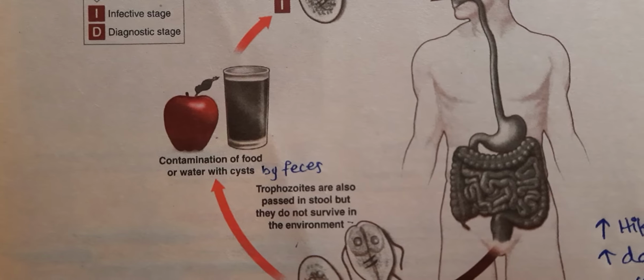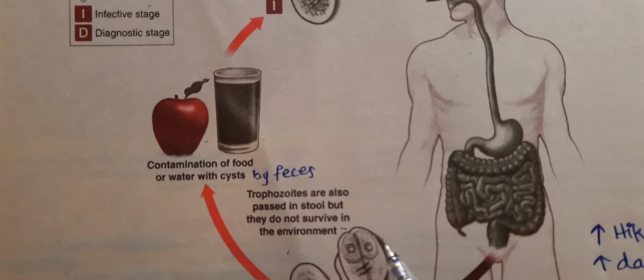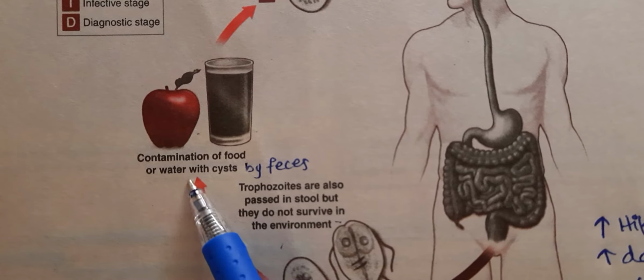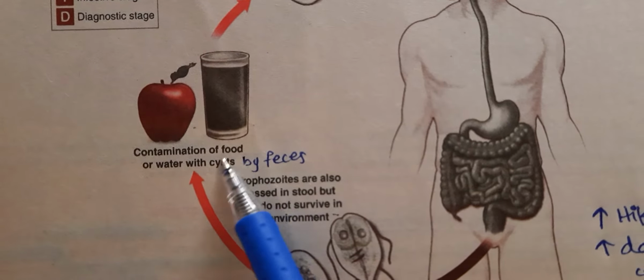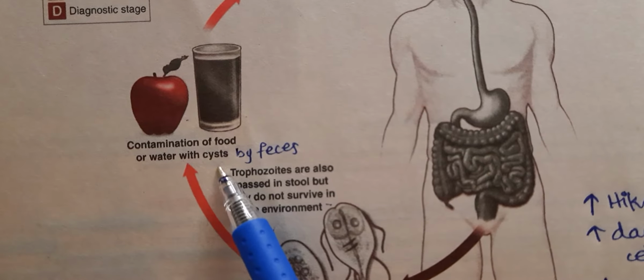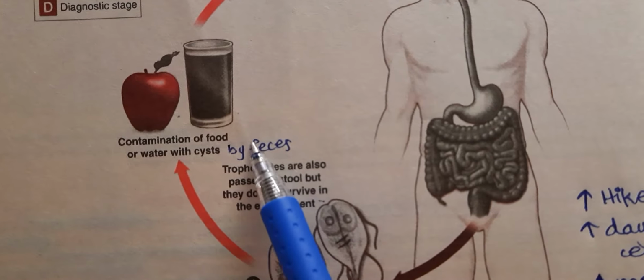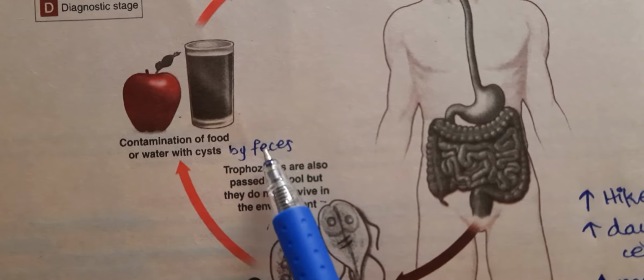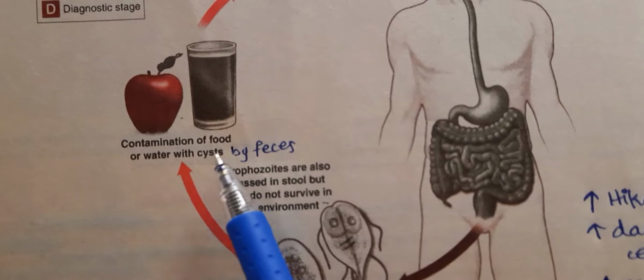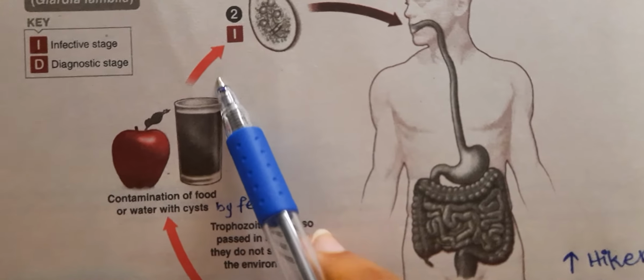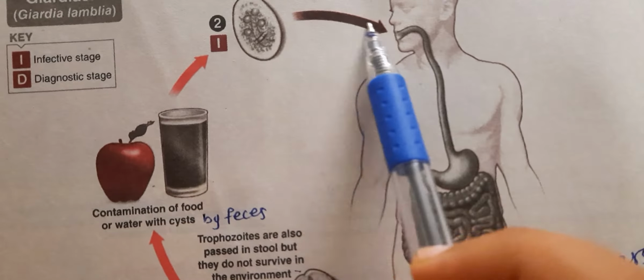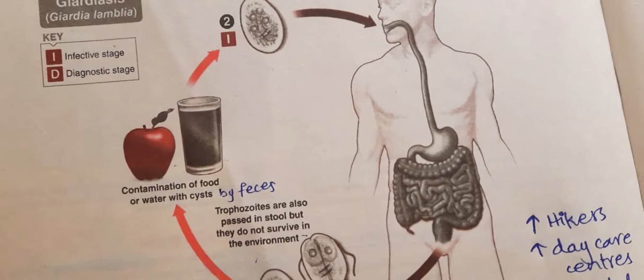Now, in the pathogenesis of Giardia, what happens is that the food and the water is contaminated with the cyst, and the cysts are ingested. They are contaminated by the feces of the infected person, and the person may show the symptoms, or the person may be asymptomatic. Then, when the cysts in the food are ingested, these are the cysts. When they are ingested, then what happens